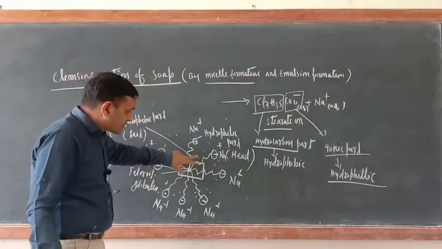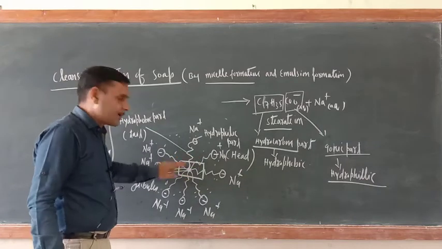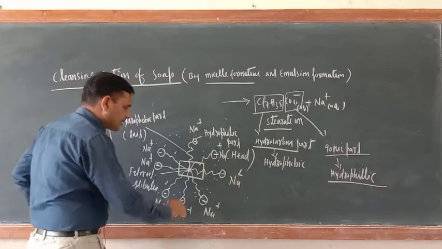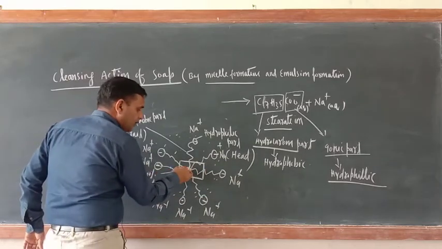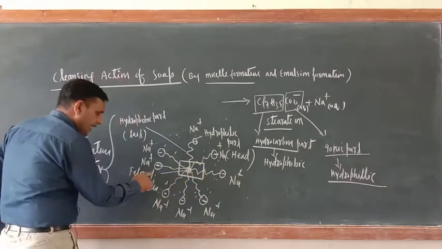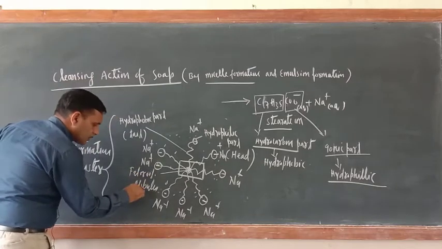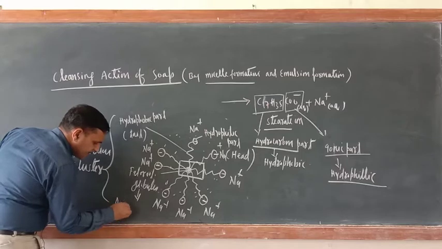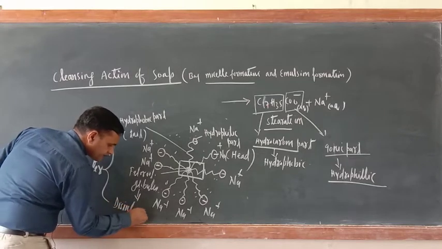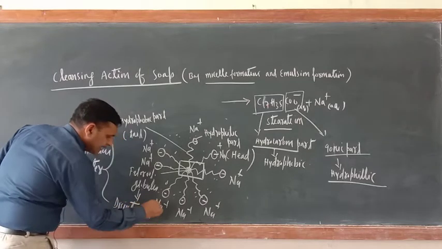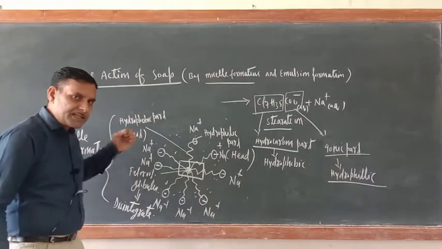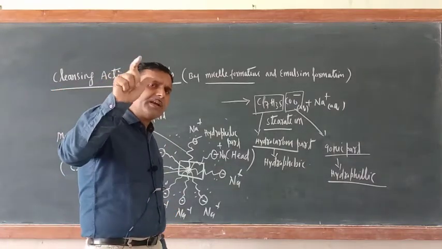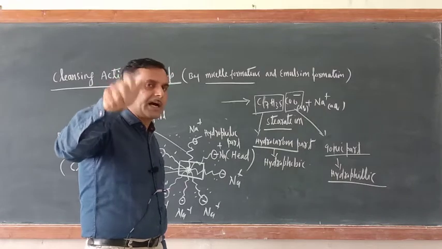Because of this repulsion, they will go apart from each other. So when they go apart, these fat or oil globules will disintegrate. When they disintegrate, they will make very, very fine globules of fat and oil.